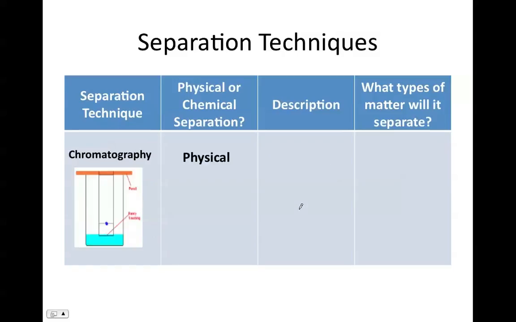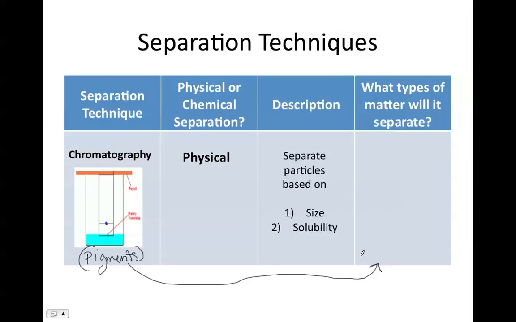Chromatography is also a physical separation technique. You guys did this with leaves in biology. You separated out the pigments. So it's often a common example such as pigments. And I guess that would actually be an example over here that we could include. So we're separating particles based on size and especially solubility, so how well the different parts of the mixture dissolve into the liquid that we're using. So homogeneous mixtures such as a mixture of pigments would be a great way to apply chromatography.